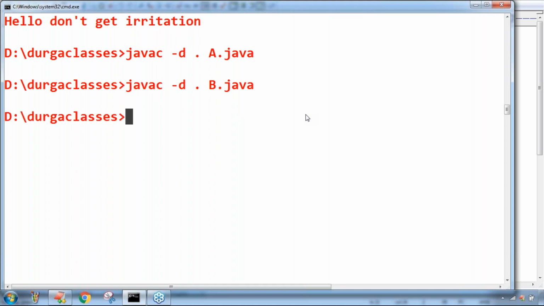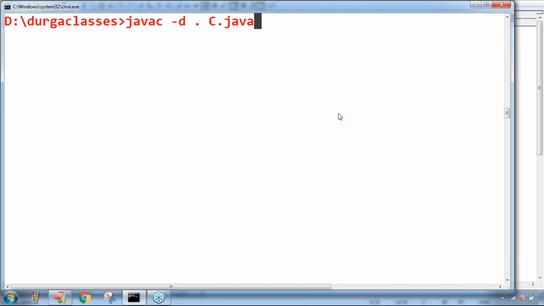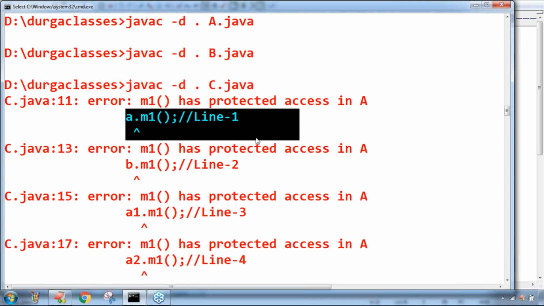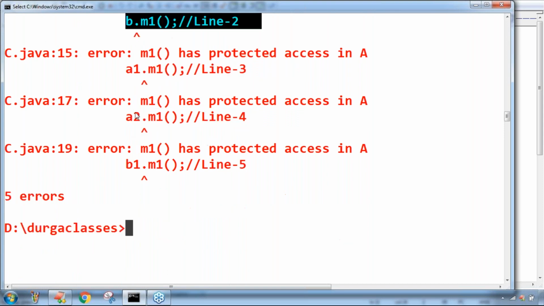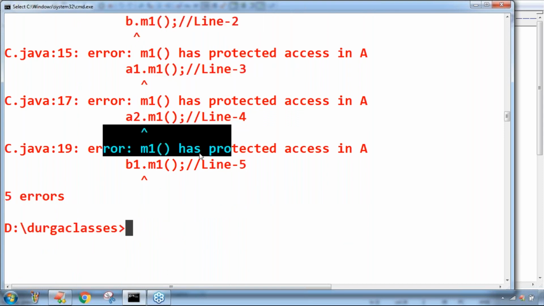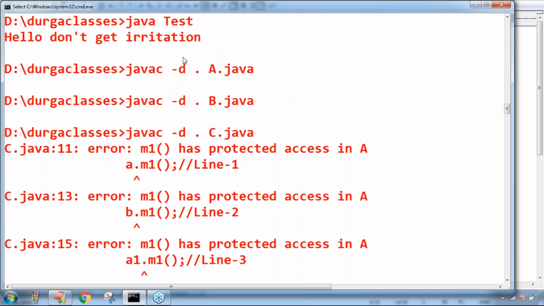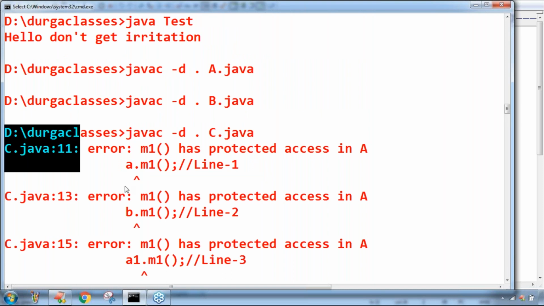Now one minute, because our program is C.java. javac -d . C.java. This is our program, friends. Now multiple compile errors you are going to get, sir. Just observe that. Have you observed? Five compile errors we are getting: line 1, line 2, line 3, line 4, line 5, like m1 has protected access in A.